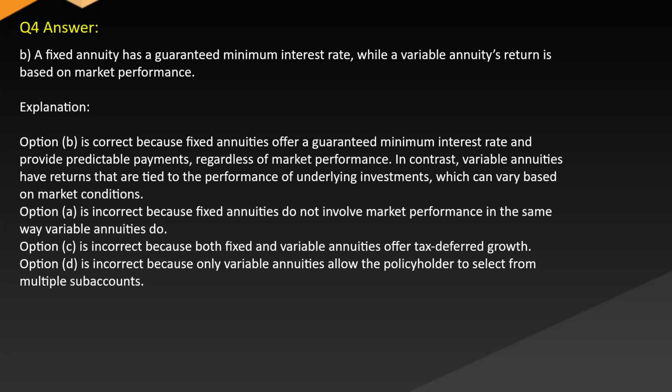Answer: B. A fixed annuity has a guaranteed minimum interest rate, while a variable annuity's return is based on market performance. Explanation: Option B is correct because fixed annuities offer a guaranteed minimum interest rate and provide predictable payments regardless of market performance. In contrast, variable annuities have returns that are tied to the performance of underlying investments, which can vary based on market conditions. Option A is incorrect because fixed annuities do not involve market performance in the same way variable annuities do. Option C is incorrect because both fixed and variable annuities offer tax-deferred growth. Option D is incorrect because only variable annuities allow the policyholder to select from multiple sub-accounts.